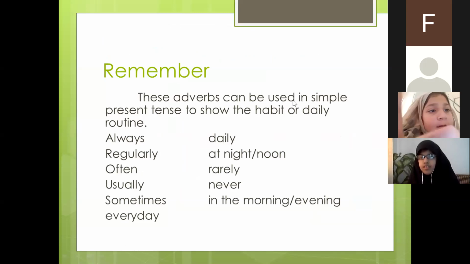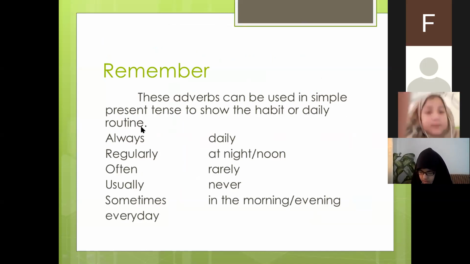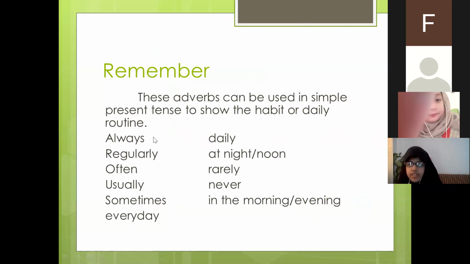Remember, these adverbs can be used in simple present tense to show the habit or daily routine. Okay, these are the certain adverbs: always, regularly, often, usually, sometimes, every day. These we can use while forming the simple present tense, either the positive, negative, or interrogative.